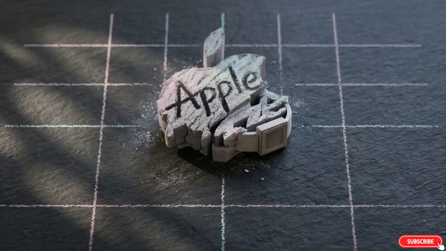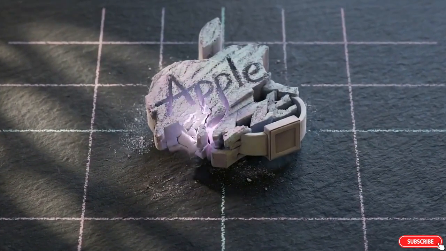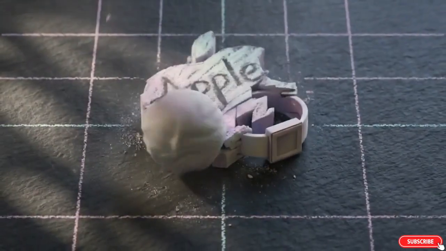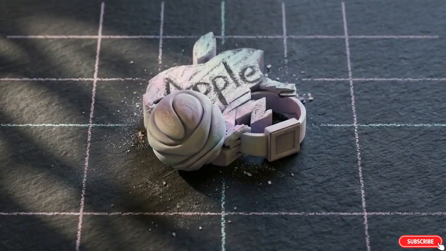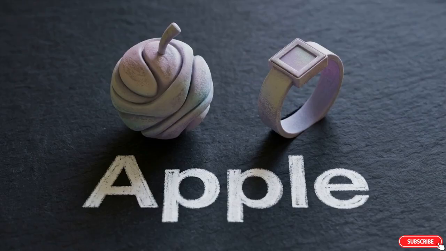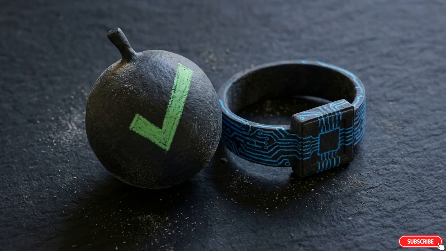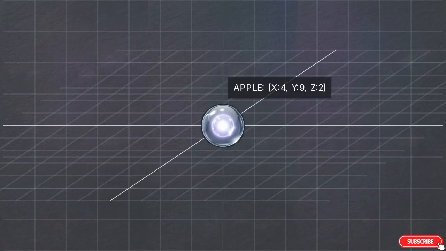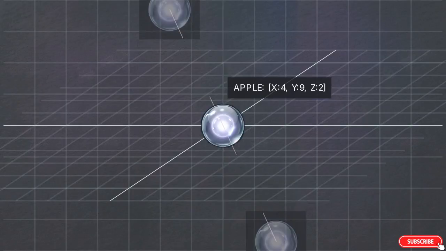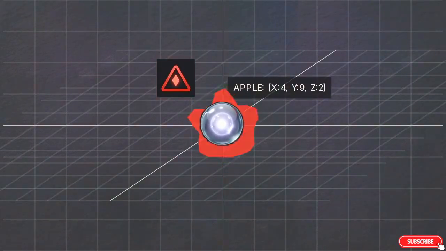The system faces a collision when human language uses the exact same word in two entirely different ways. Consider a sentence describing someone eating a juicy apple while checking the time on an Apple Watch. One is an organic fruit, the other is a tech corporation. For a basic geometric model, this creates a failure. The word apple possesses only one fixed set of mathematical coordinates. The machine cannot differentiate between the fruit and the company.